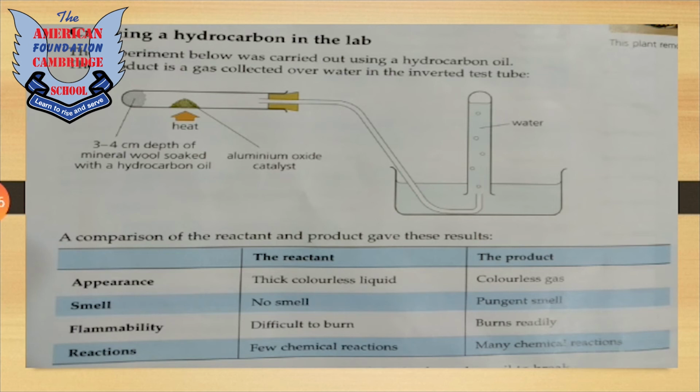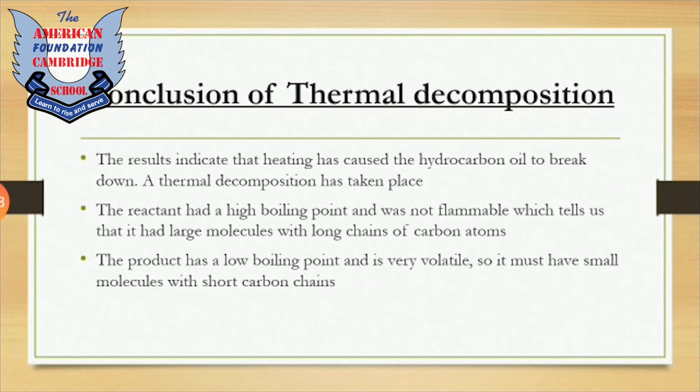Flammability means that if we introduce flame, then what is the reaction? The reactant is difficult to burn while the product burns readily. Reactions. Few chemical reactions can take place with the reactant, while many chemical reactions can be performed with the product. So these are the differences between reactant and product.